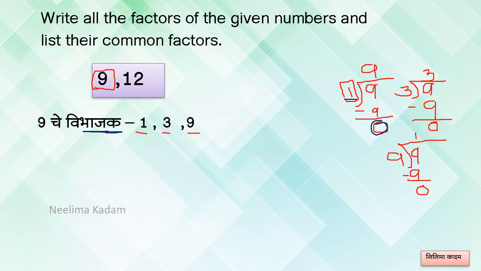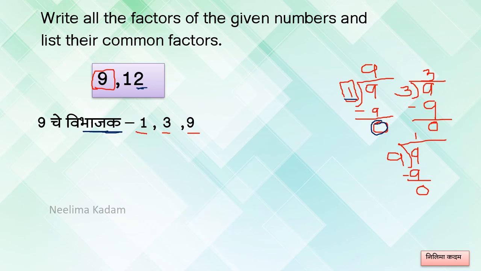Now factors of 12. Again you know that 1 is the factor of all numbers. Okay, so 1. Next, by divisibility test also you can find out it is an even number, so 2 is its factor. Divisibility test of 3, 2 plus 1 is 3, 3 is divisible by 3, therefore 3 is also a factor of 12. 4, yes.